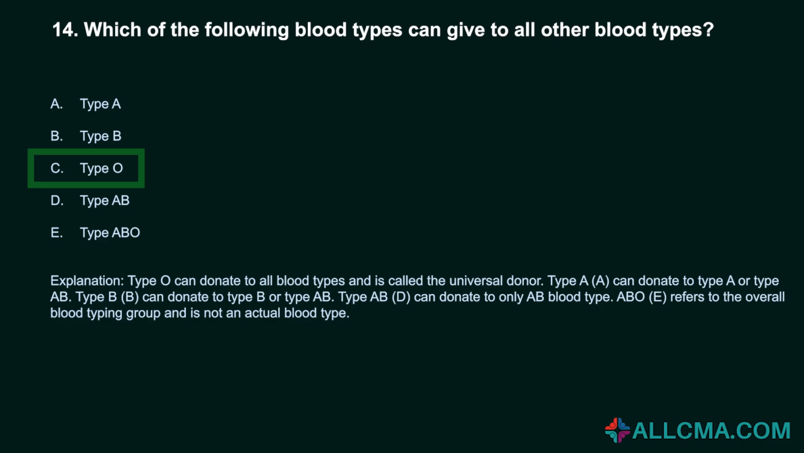Type A can donate to type A or type AB. Type B can donate to type B or type AB. Type AB, D, can donate to only AB blood type. ABO, E, refers to the overall blood typing group and is not an actual blood type.